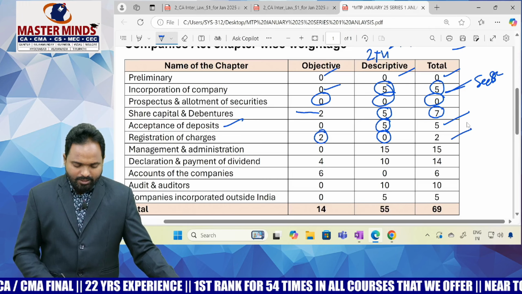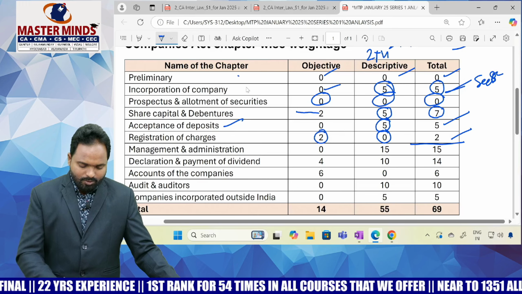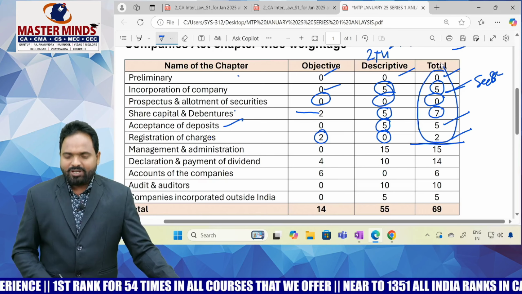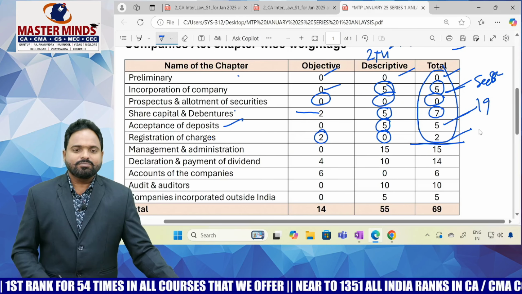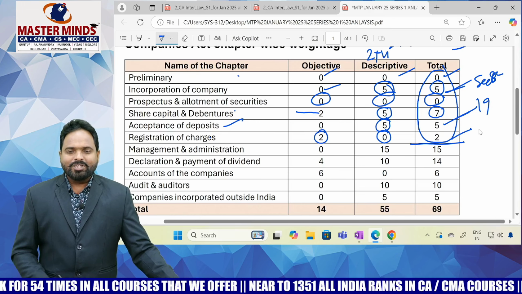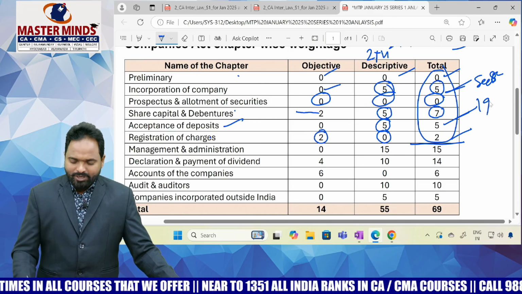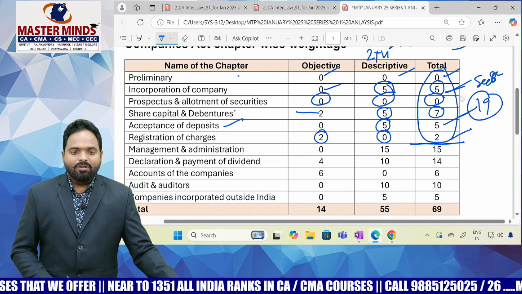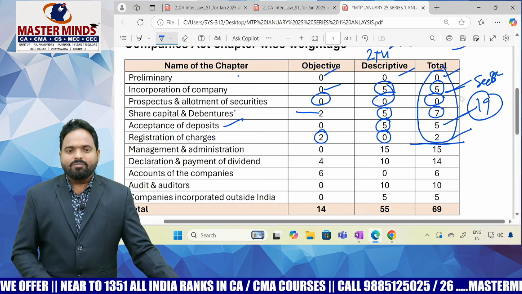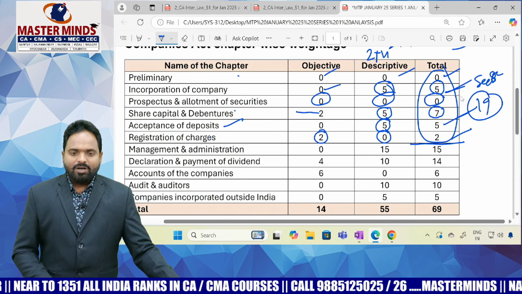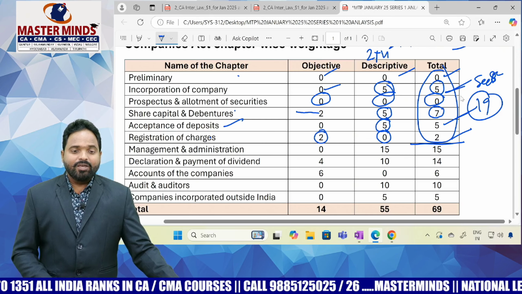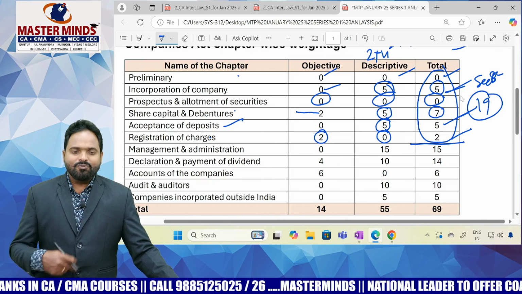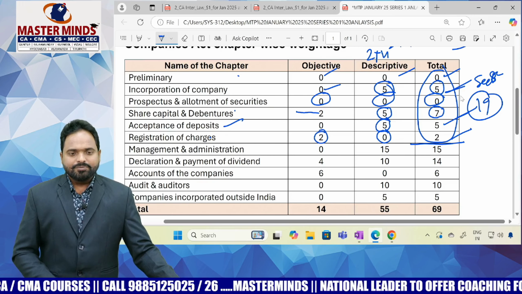If you calculate up to chapter number 6, the first 6 chapters, only 19 marks are asked out of 69. Total marks asked from Companies Act is 69. Out of that 69, only 19 marks come from the first 6 chapters. We spend a lot of time on these 6 chapters, but we didn't keep these chapters in category A. If you closely observe the day before examination strategy for September 2024, and even for January 2024, that is what we are going to advise you.